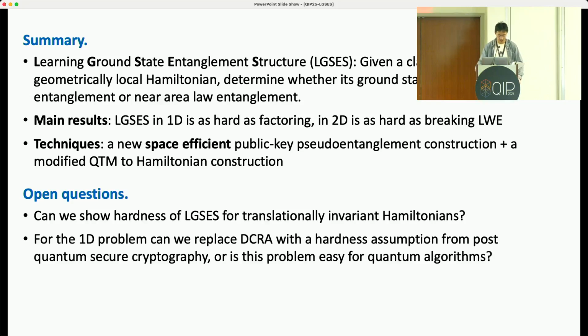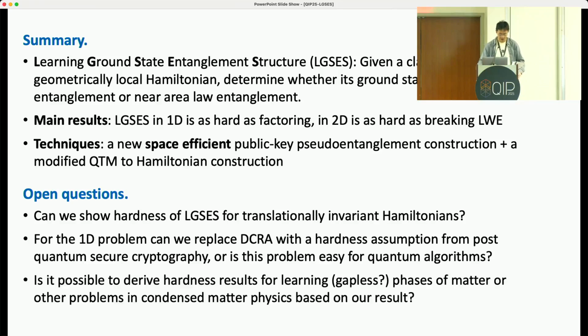Secondly, our current 1D result is only for classical algorithms. So we're wondering if we can show a 1D hardness result even against quantum algorithms. Or, more interestingly, can we have an efficient quantum algorithm that solves this problem in 1D? This would imply that LGSES is intrinsically different in 1D and 2D.